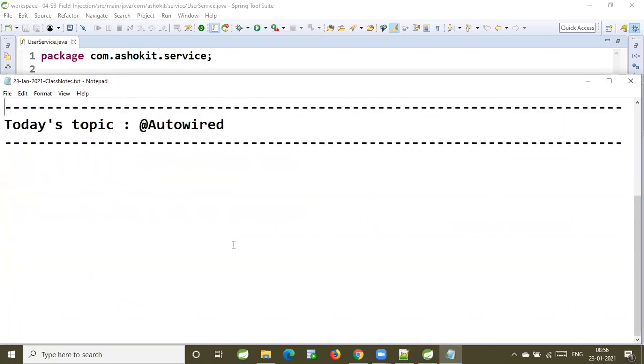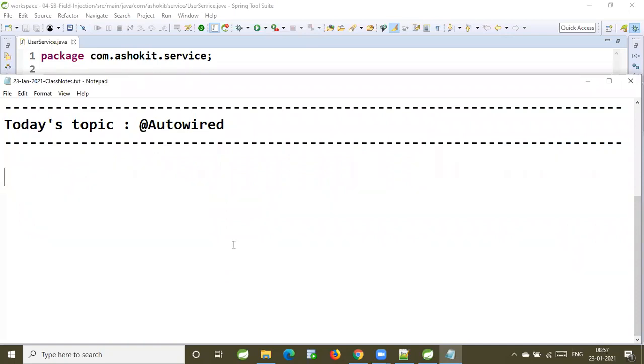Right. So today's topic: today we are going to talk about a concept called autowiring. So first of all, what is this autowiring? Autowiring is used to inform the IOC container to inject the dependent object into the target object.